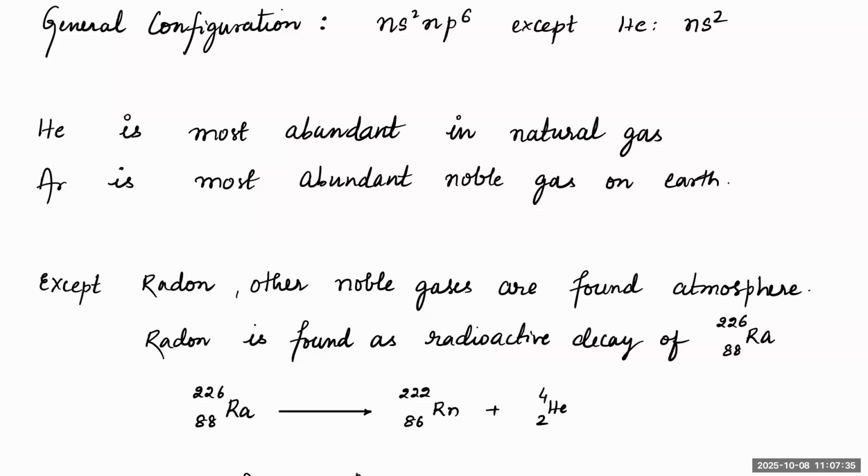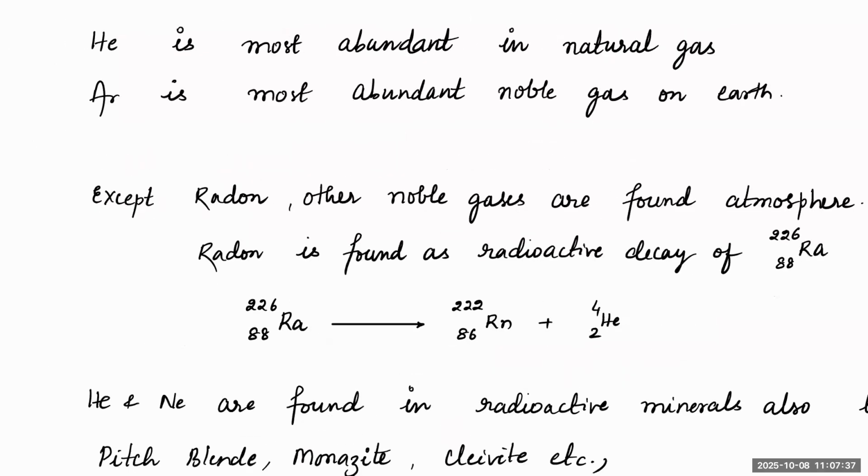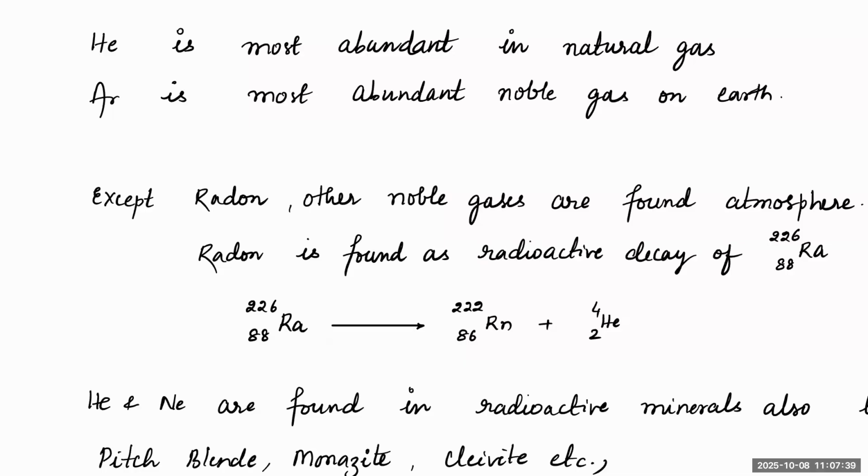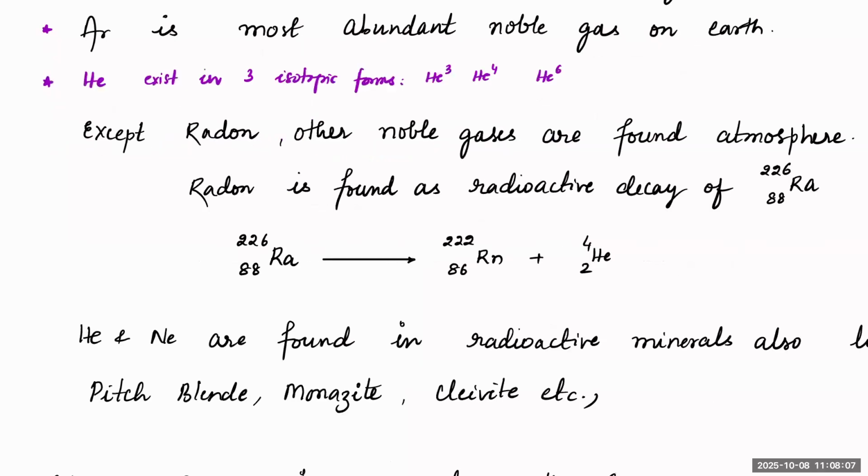Now, I'll just add one extra point here as well. Helium exists in three isotopic forms, that includes helium-3, helium-4, and helium-6. These are all the isotopic forms we have.